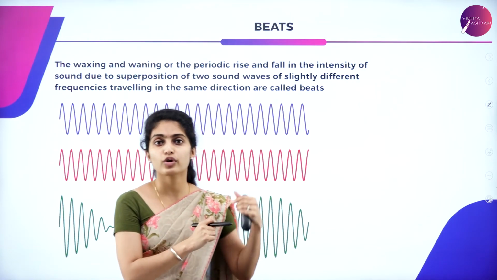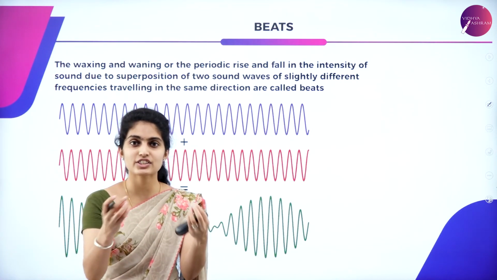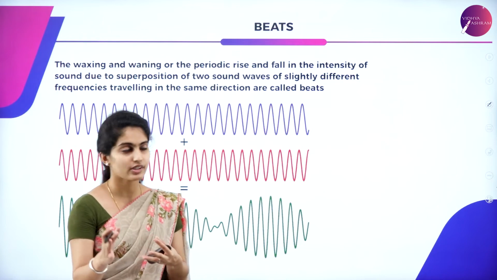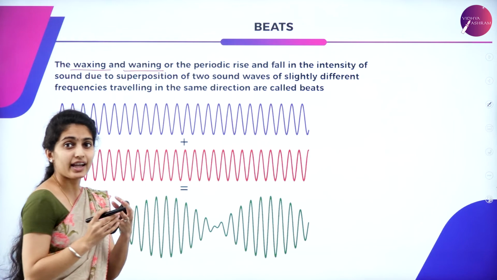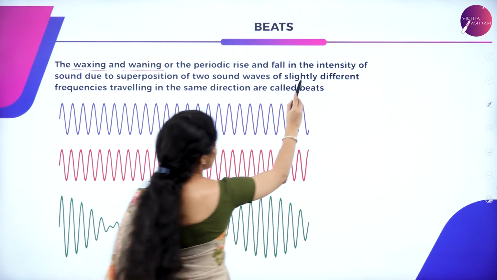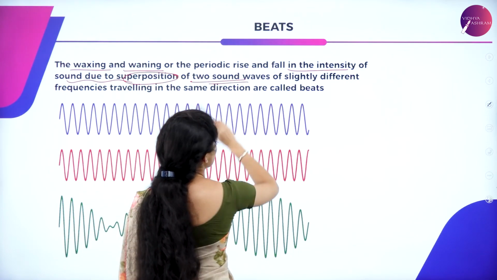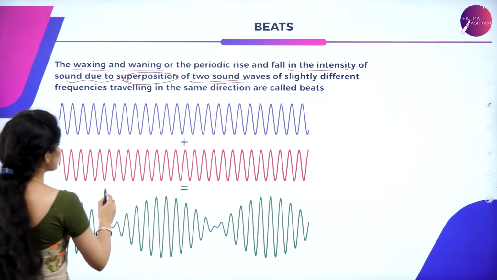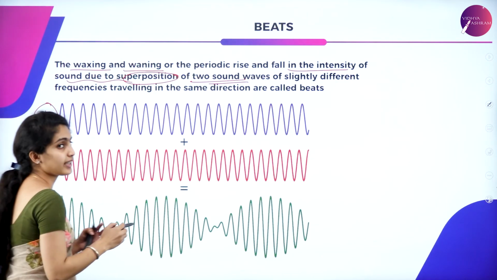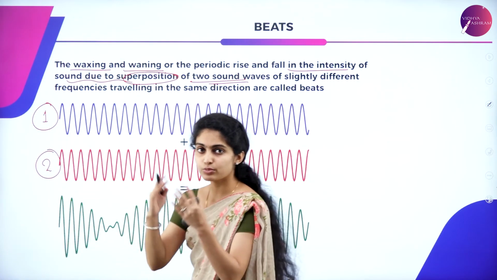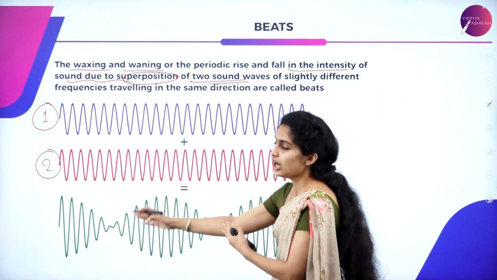Okay, so that is all about beats, that is the tuning up of a resultant wave once you get each and every wave from the surroundings. It is like waxing and waning. It is the waxing and waning of the intensity of sound due to superposition of two sound waves. So here you have two sound waves. Let me consider this as the first sound wave and this as the second sound wave. The two sound waves are added together, the first plus the second, which will give you a resultant wave.